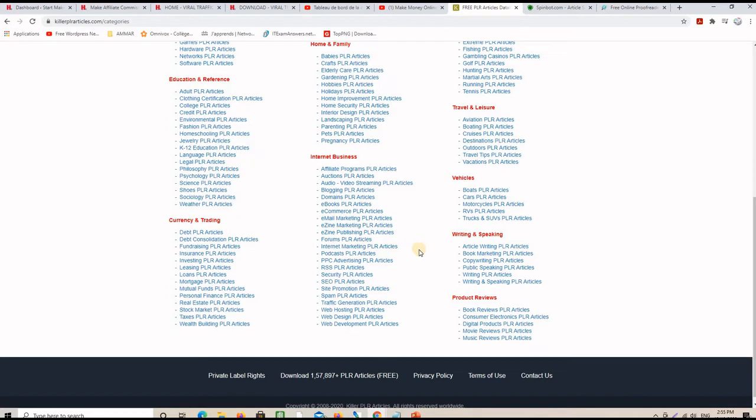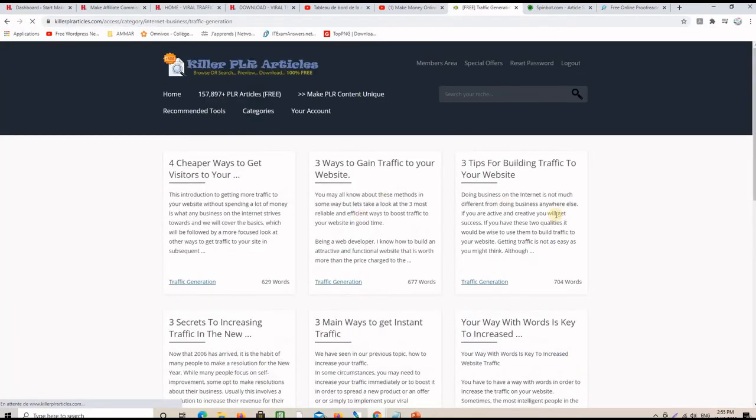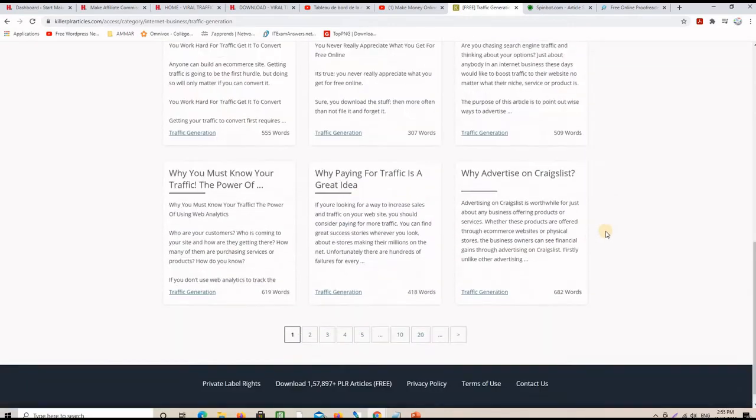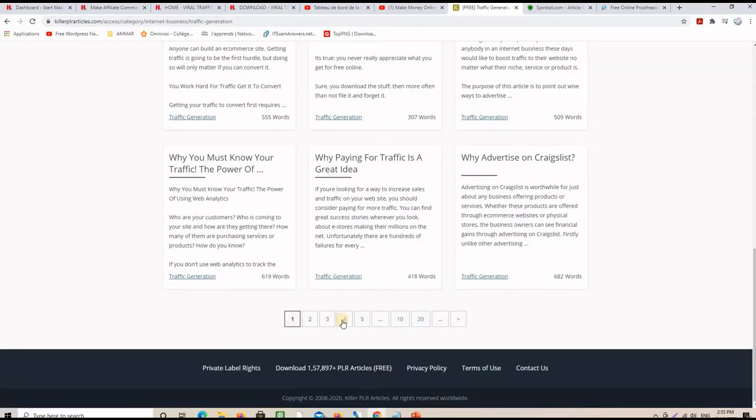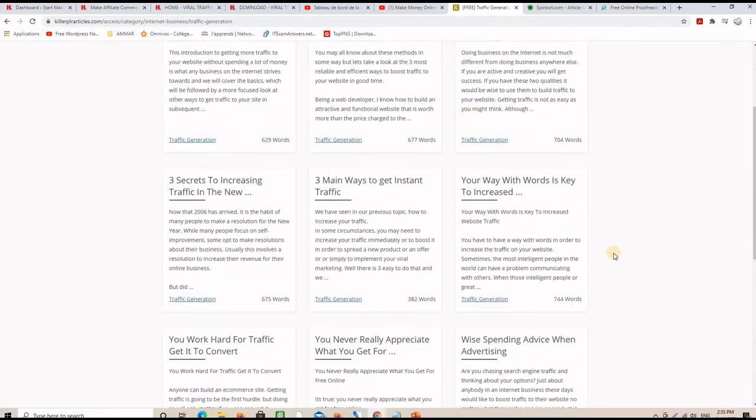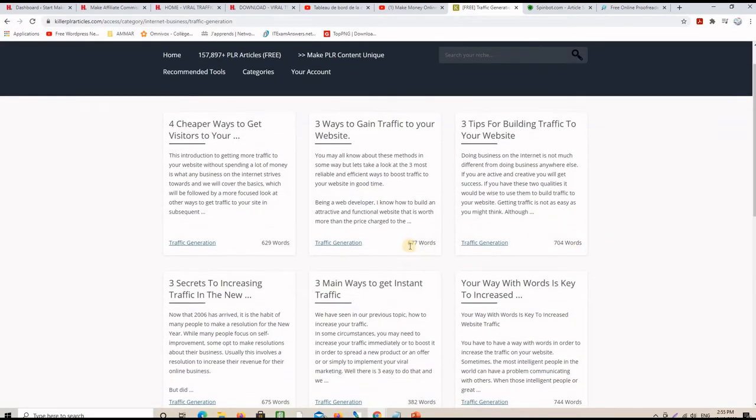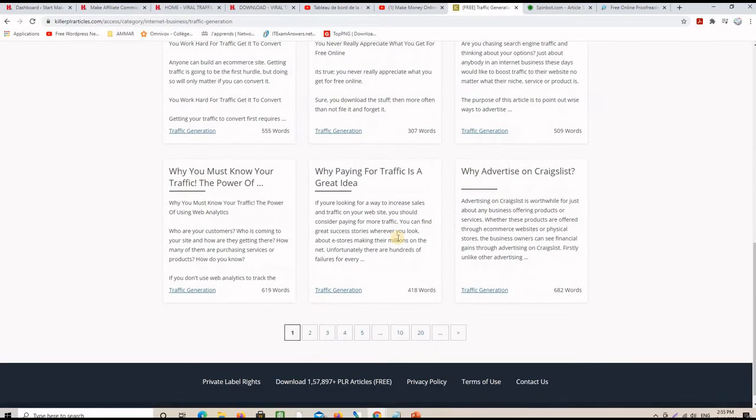So let's check if we can find a category that we like. Let's see traffic generation PLR articles. We click on it and the website will come up with lots of articles. As you can see here, there are lots of pages filled with articles. Each article, you can see the number of words, like for example this one, 677 words. That's very good for SEO. And there are also bigger articles in this website. This one says 3 ways to gain traffic to your website, 3 tips for building traffic to your website, and so on and so on.